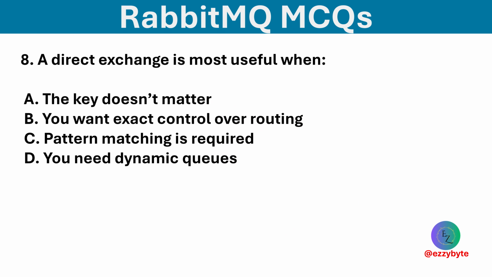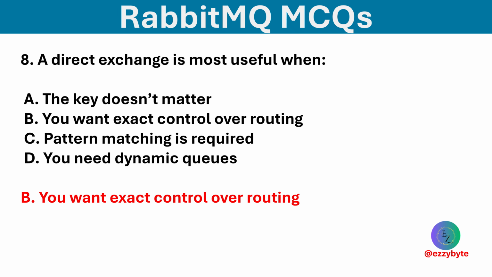A direct exchange is most useful when, options are: the key doesn't matter, you want exact control over routing, pattern matching is required, and you need a dynamic queue. Option B is correct. Direct exchanges are best when you want to route based on a specific key.